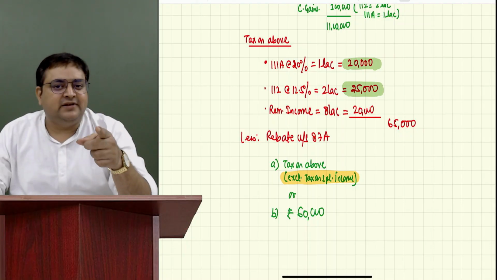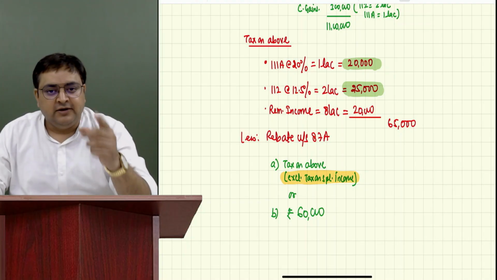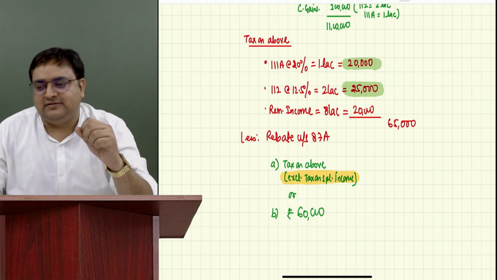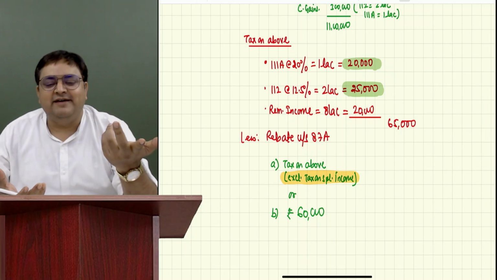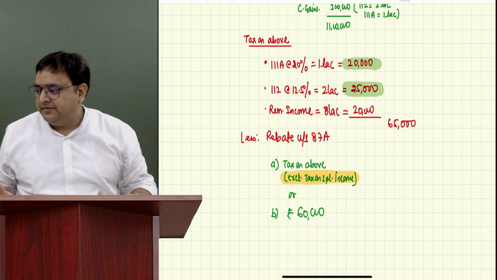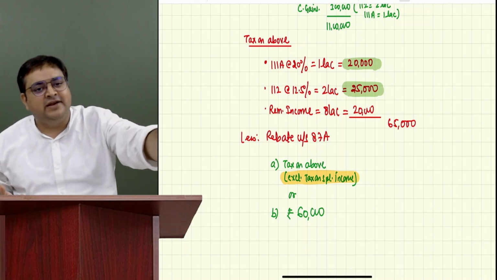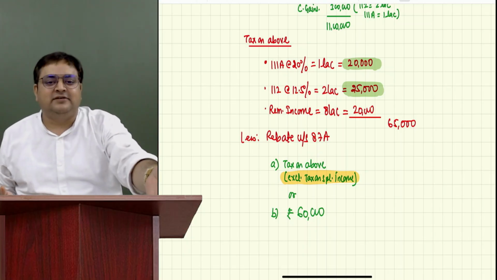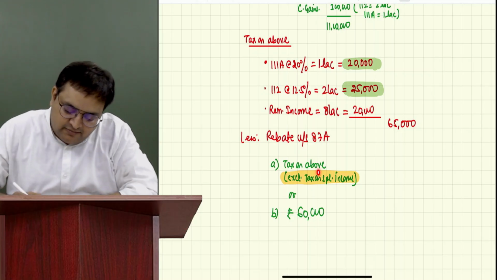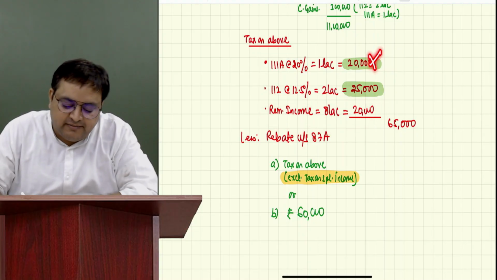That if you earn a special income, you are getting it. So if you are earning special income, guys, Nirmala Sitharaman will never tell this. Why? Because they will tell it to the general public. General public will not understand 87A. Right? So if somebody is earning 12 lakh, but he is having special income, this guy has to pay taxes. He can't say that I will not pay taxes. So taxes on above, only from your remaining income you will get the rebate. You will not get the rebate from here.